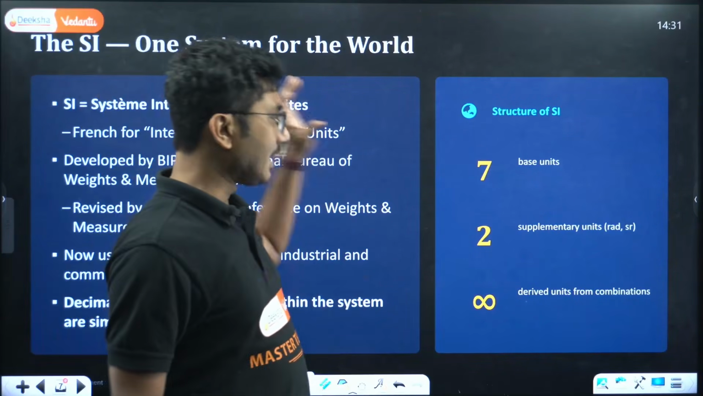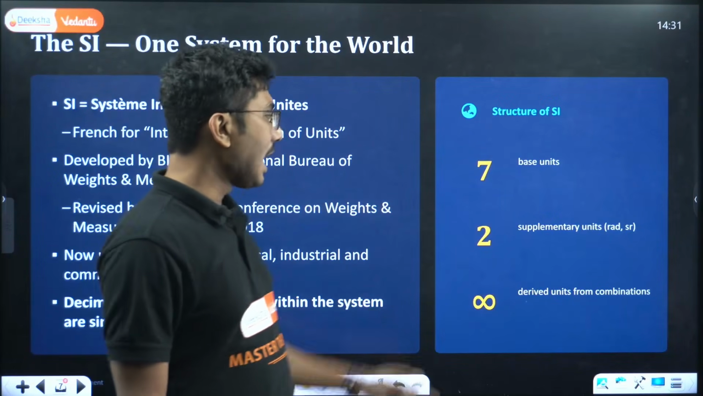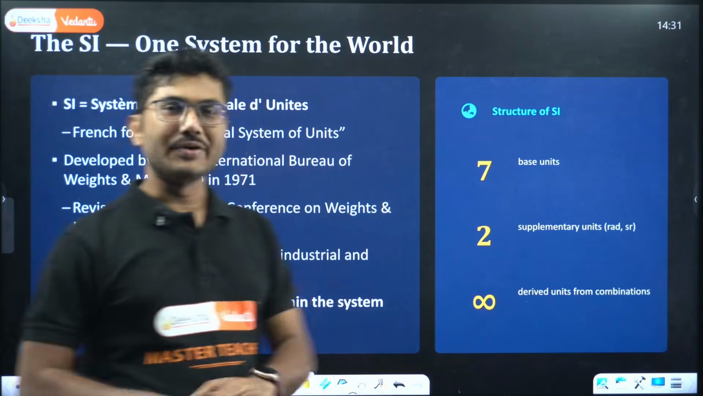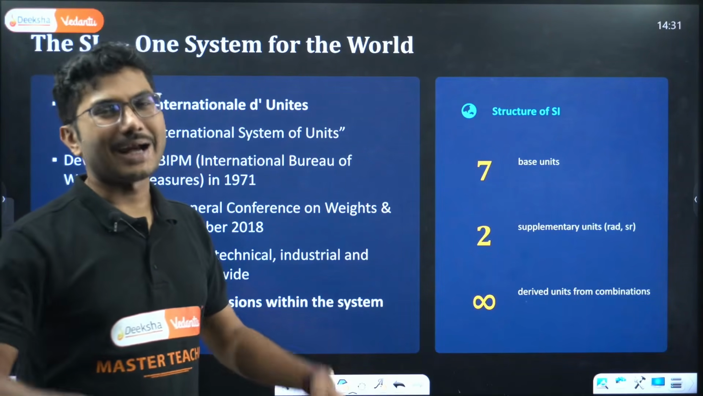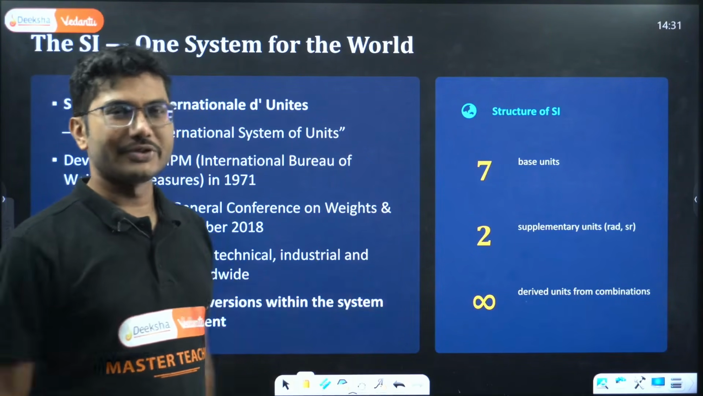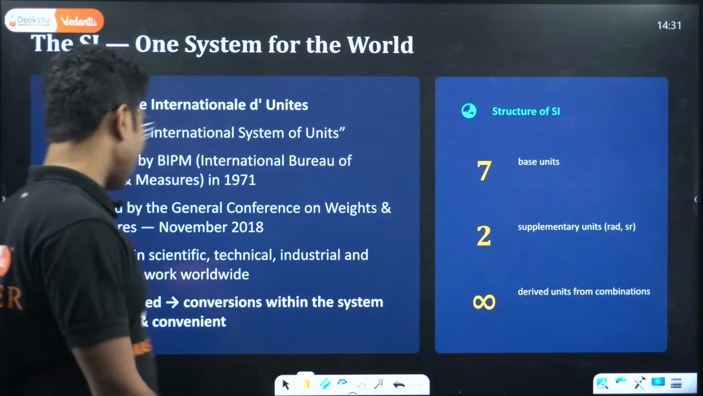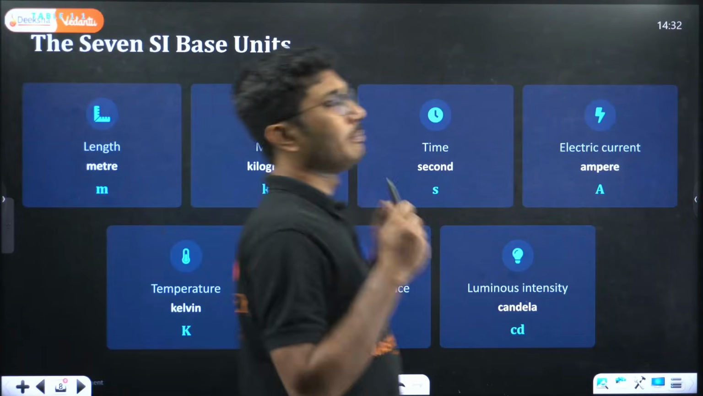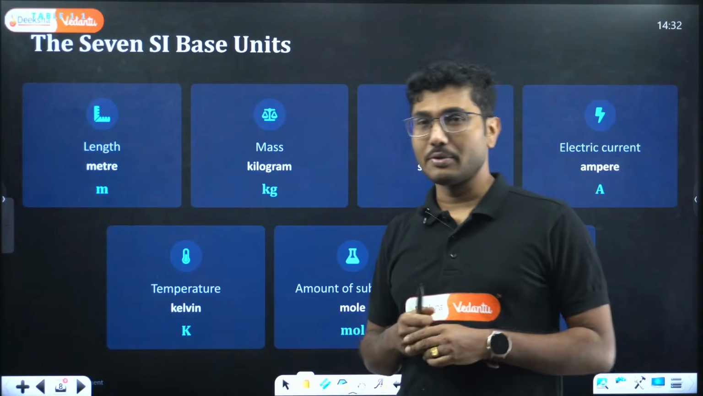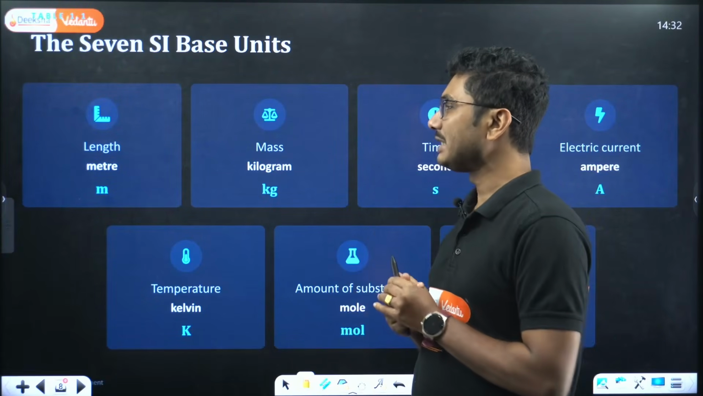Okay, now there are 7 base units, 2 supplementary units, we will come to that as well, and infinite derived units. So derived units have no limit, they are infinite. Practically there are thousands perhaps, but theoretically there could be infinite derived units. Now what are those 7 base units? I have been talking about this for a long time, so here is the time to reveal the 7 base units.